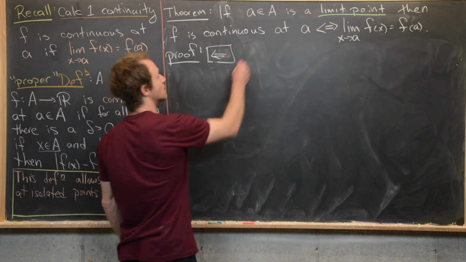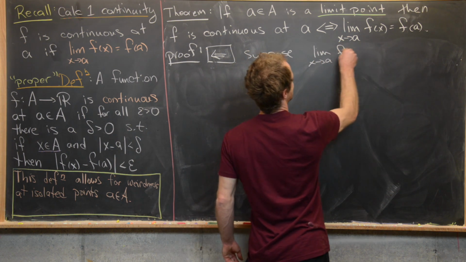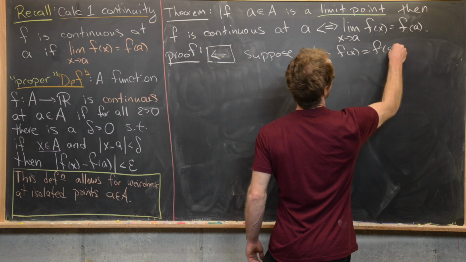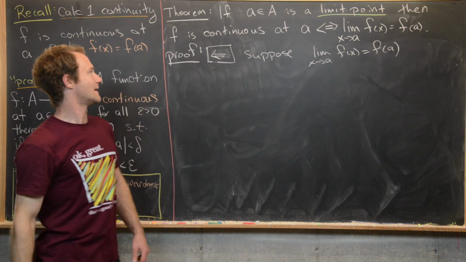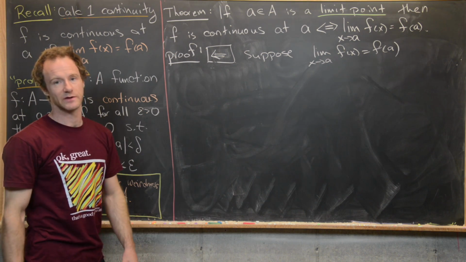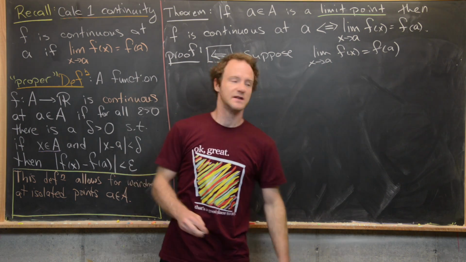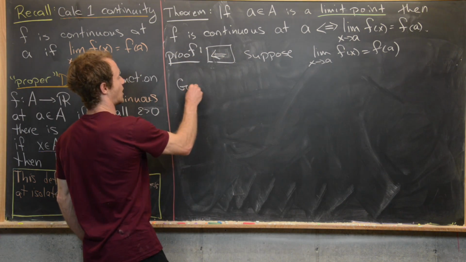So we want to suppose that the limit as x approaches A of f of x equals f of A, and then prove that that means that f is continuous at A, kind of keeping in mind that A is a limit point. So we're going to use this definition of continuity over here, and so that means we need to start with some sort of arbitrary epsilon.